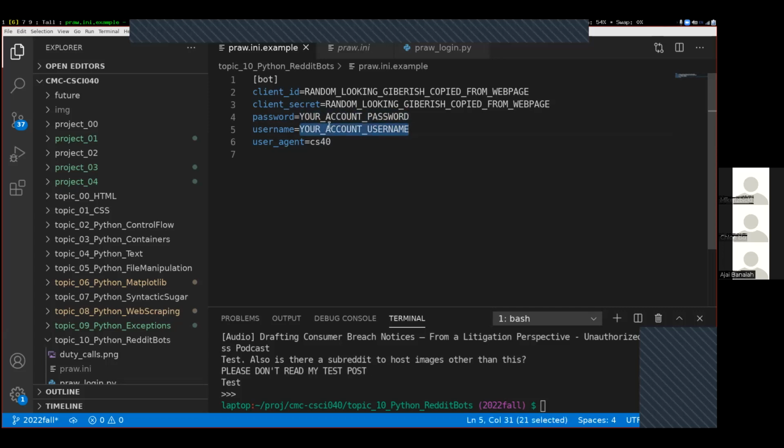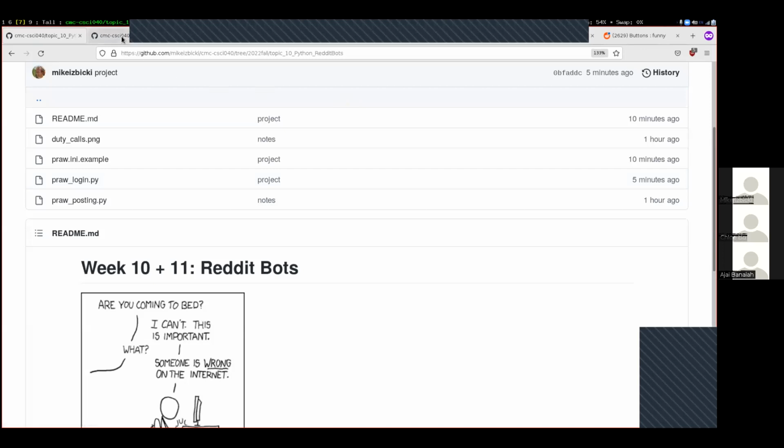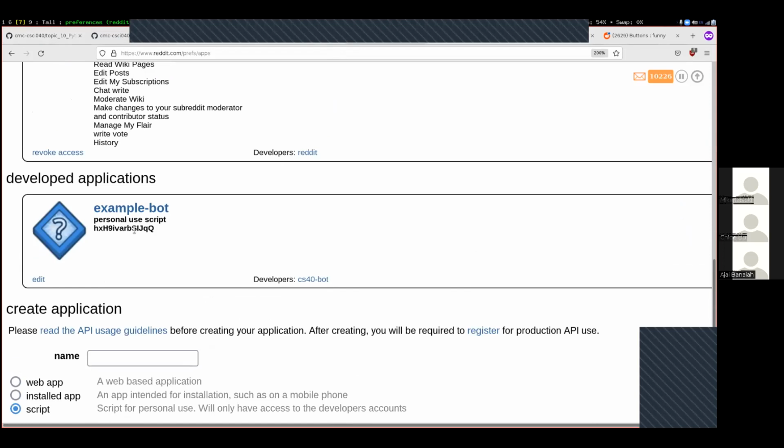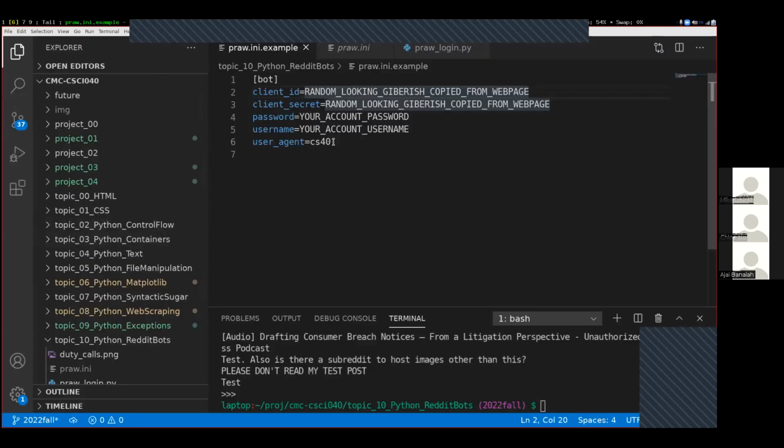And the client secret and the client ID, those are the big random strings that Reddit generated for you. And if we come back over here, this is the client ID. And when you first create this box, there'll be another thing below here saying the secret and what the secret is. So all those things you'll want to copy over into your pra.ini.